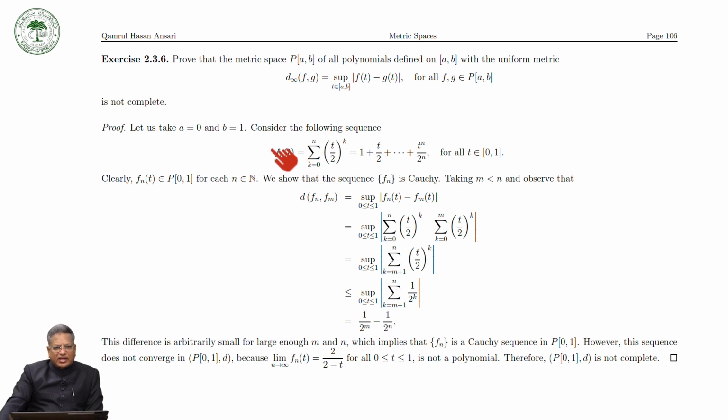Clearly, this f_n is a sequence of polynomials on the closed interval [0,1] for each n. We show that f_n is a Cauchy sequence.